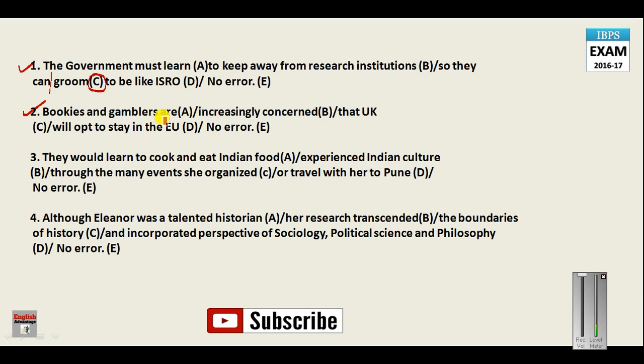Bookies and gamblers are increasingly concerned that here you have to say "the UK", because before words like UK, USA, USSR, before all these acronyms, you have to put the definite article: the UK, the USSR and the USA. This is the only mistake, and this is the erroneous part. So your answer here will be C.